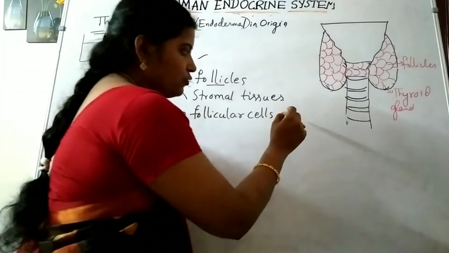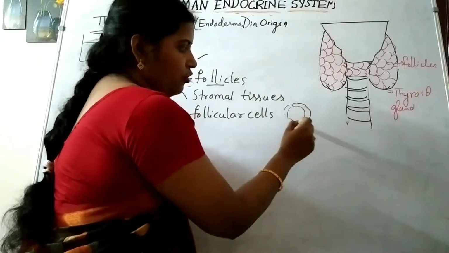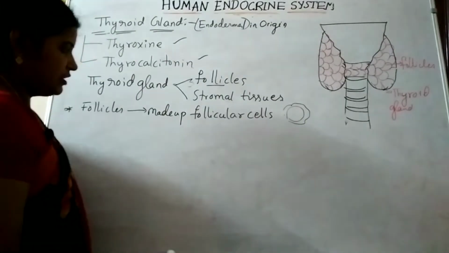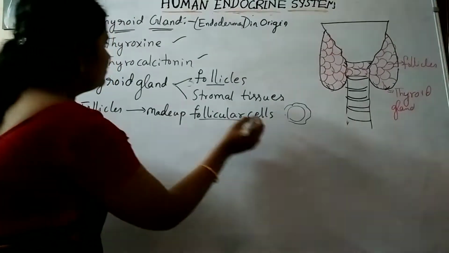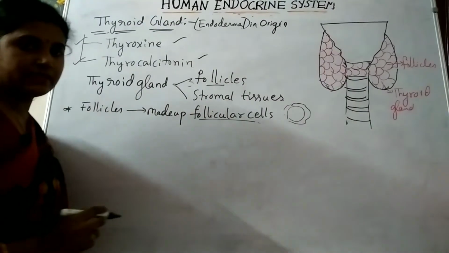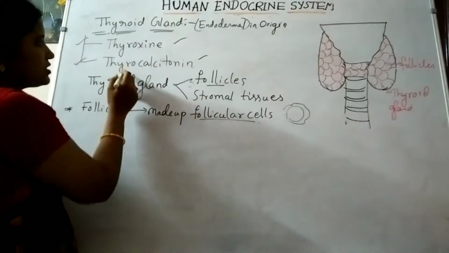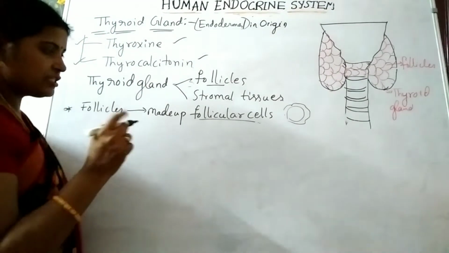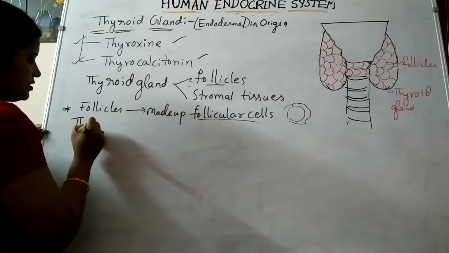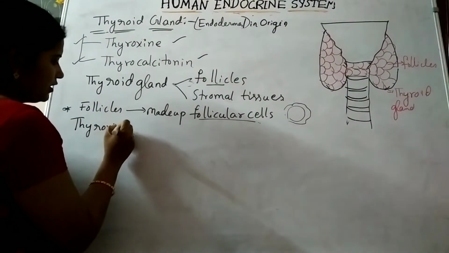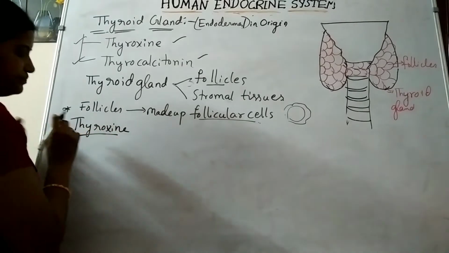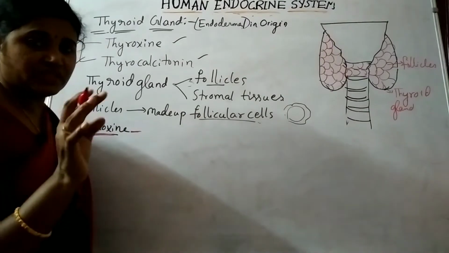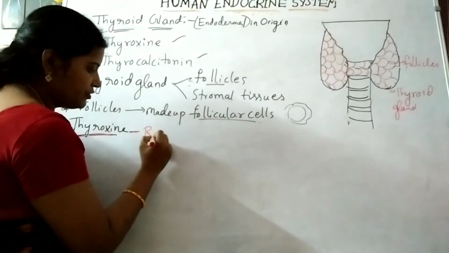These follicular cells are formed around the cavities. The follicular cells themselves release the hormones thyroxine and thyrocalcitonin. First we will see the thyroxine functions. Thyroxine is a very important hormone. Why it is important, we'll discuss now. Thyroxine is the hormone responsible for maintaining the body temperature.